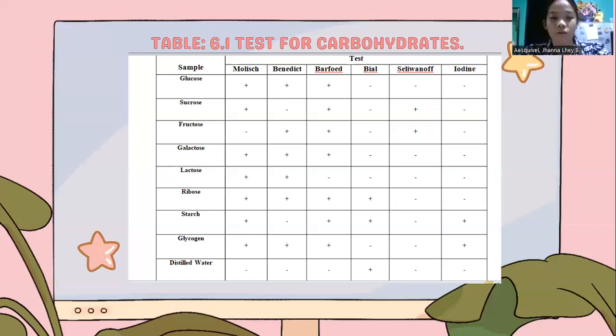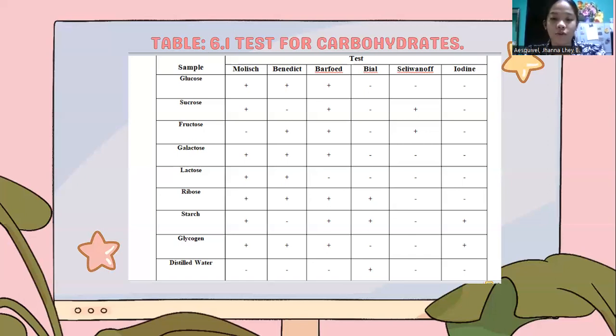So for the lactose, upon our observation, we saw a reddish violet ring at the junction of the two liquids. That's why it is positive, so there is a presence of carbohydrates in lactose. Next is the Benedict test. Upon our observation, we saw a brick red precipitate, which means lactose is a reducing sugar.